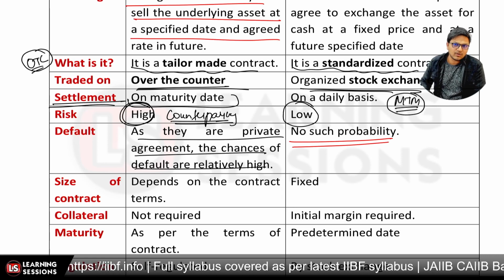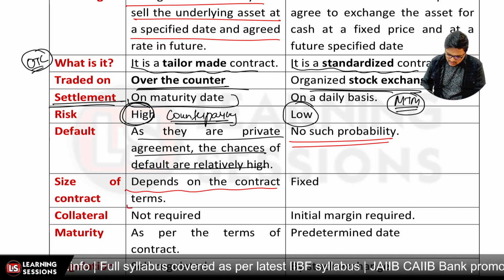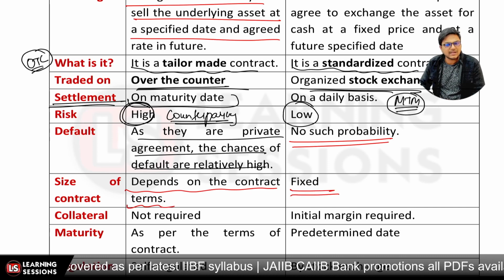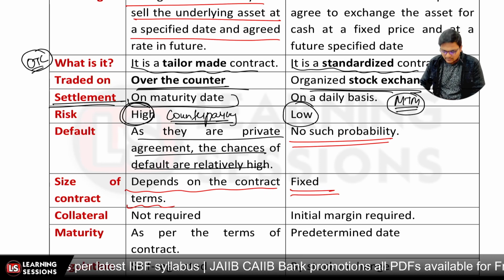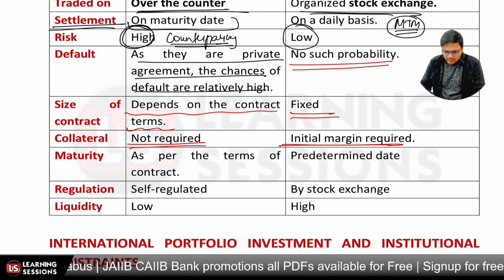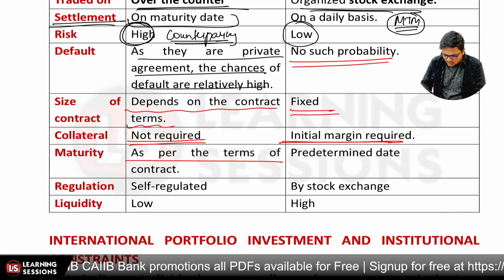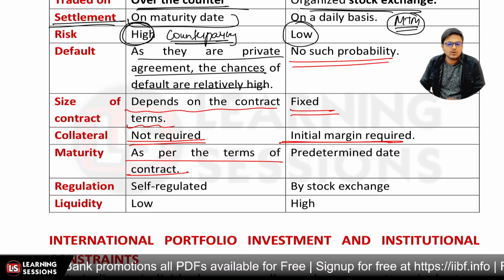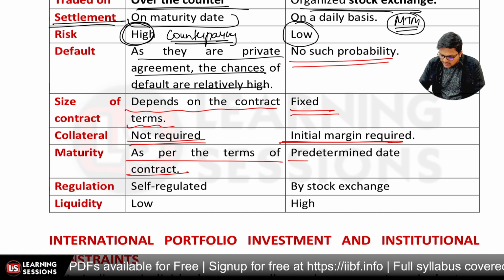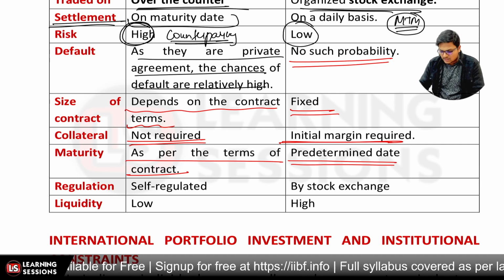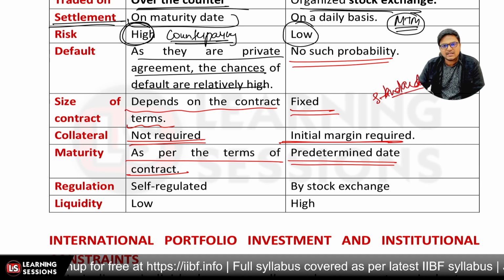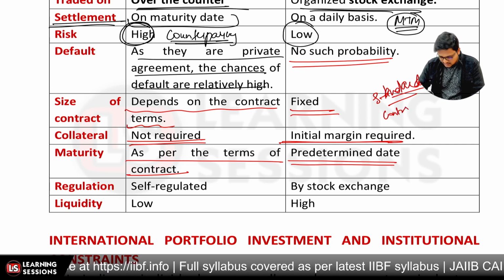And if you look at the size of the contract, that depends upon the terms and conditions. But in the case of futures, the contract size is fixed. No collateral is required for the forward contract, but the initial margin is required for the futures contract. And maturity is as per the terms and conditions: whenever you require some commodity you want to deal in, the maturity will be on that particular date. And for futures, it's a predetermined date, because futures are standardized contracts.